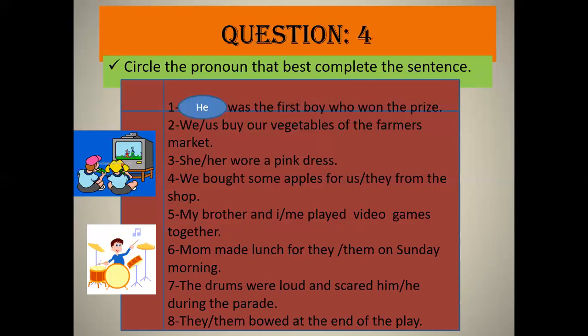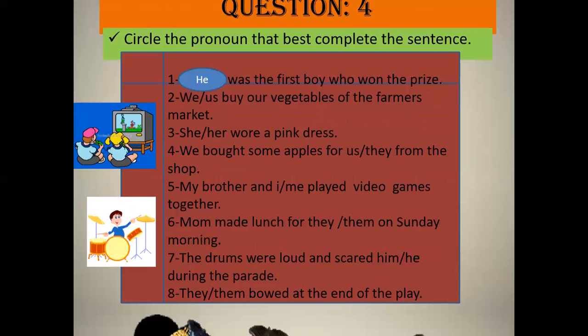Number 7, the drums were loud and scared him or he during the parade. The drums were loud and scared him during the parade. Number 8, they or them bowed at the end of the play. Of course, they bowed at the end of the play. So this was all about the topic pronouns.